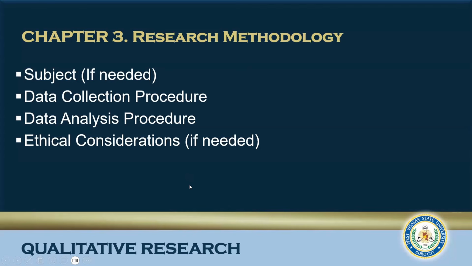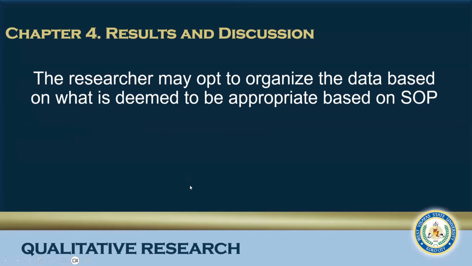is ethical considerations. For the fourth chapter, the researcher may opt to organize the data based on what is deemed to be appropriate based on the statement of the problem. Sometimes we include a section at the beginning of the fourth chapter to provide a context in order for the reader to easily understand the themes and the answers to the research questions.